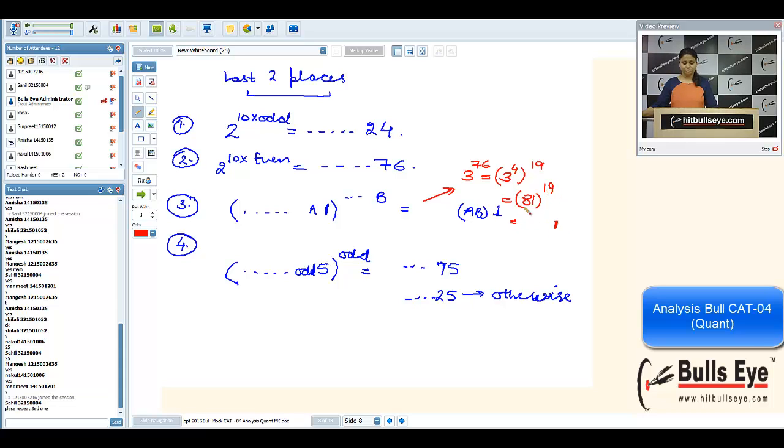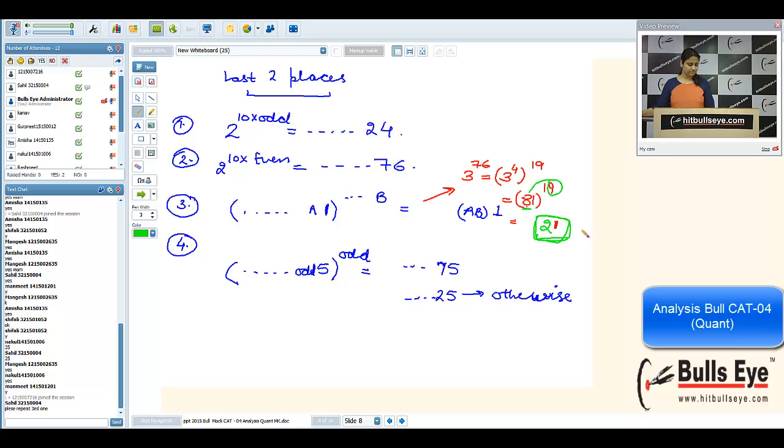Obviously 1 will be the unit place. Now I'll take this 8 and multiply it by 9. 8 into 9 is 72. I'll take the 2 of 72 as the tens place. So what will be the last two places? They are 21.